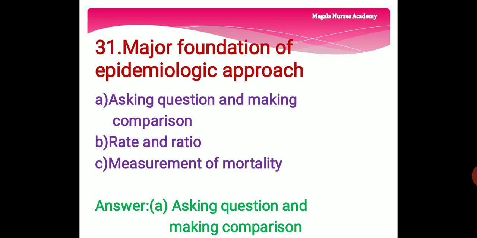31st question. Major foundation of epidemiologic approach. Option A, asking question and making comparison. Option B, rate and ratio. Option C, measurement of mortality. The right answer is option A, asking question and making comparison.